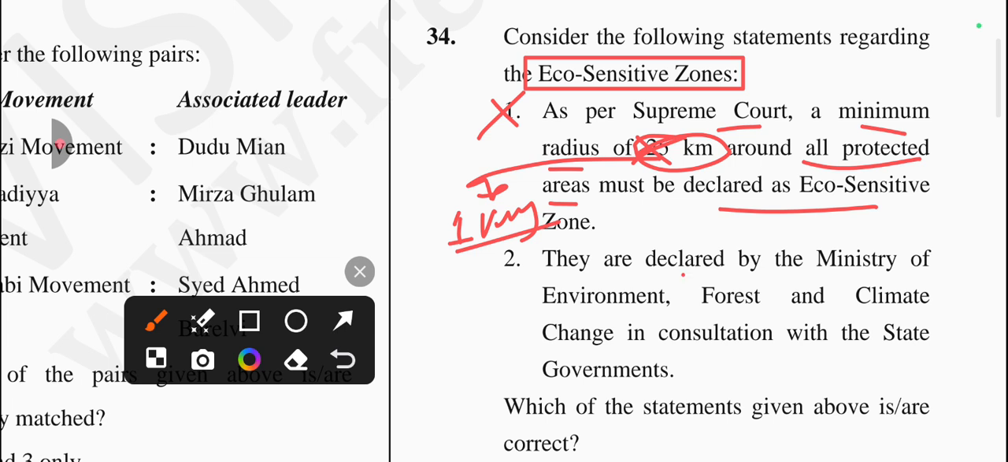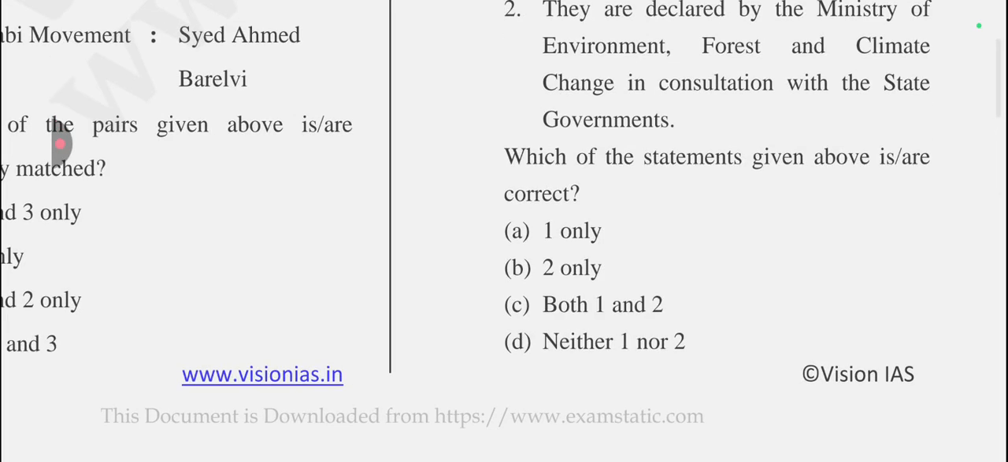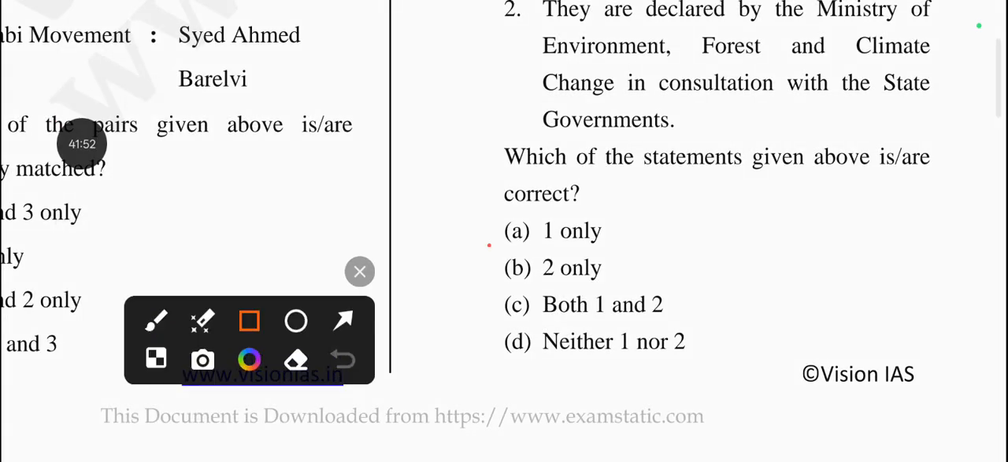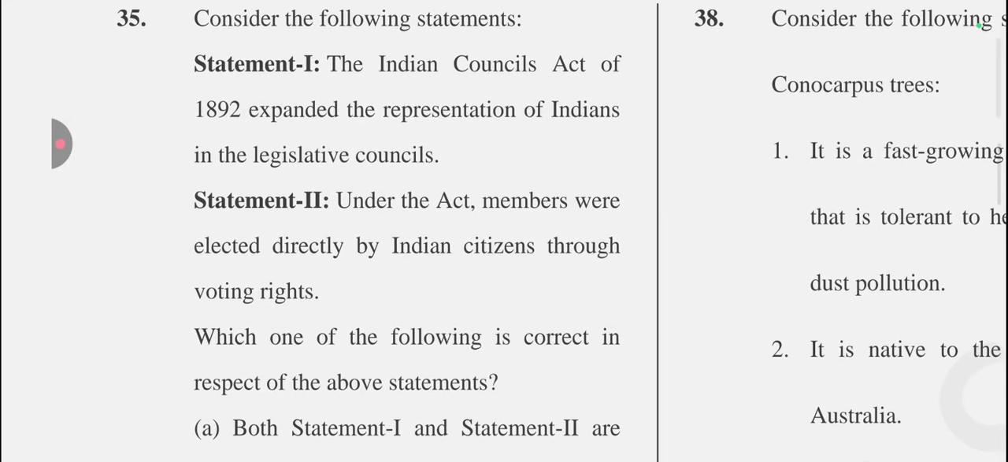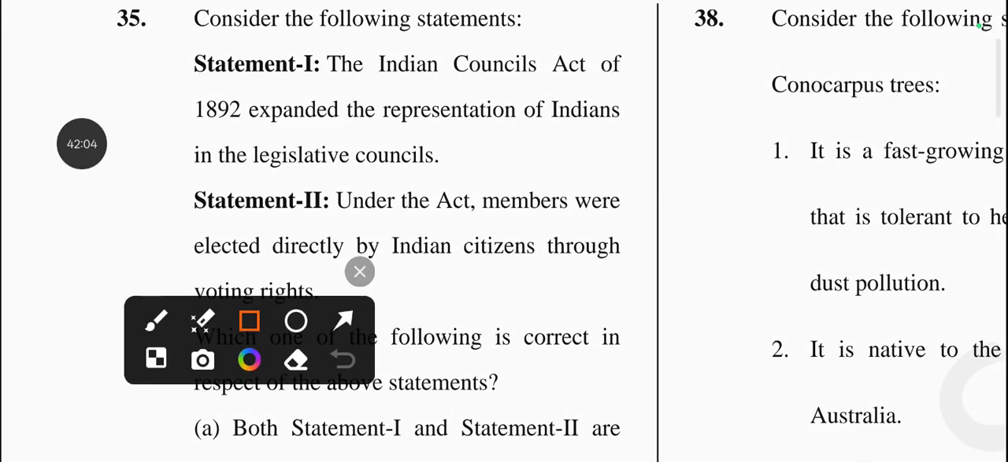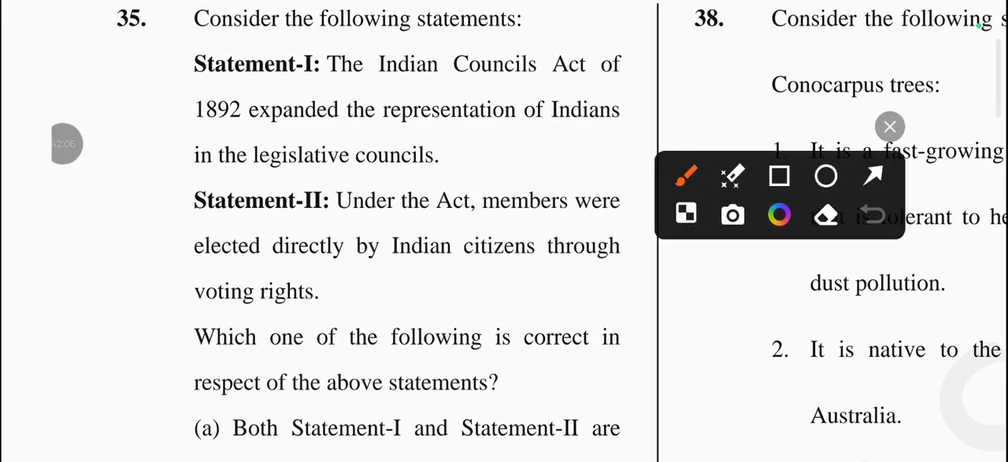Next one is, they are declared by the Ministry of Environment, Forest and Climate Change in consultation with the state government. Yes, it's a correct one. So answer for this question is option number B is the correct one, which is only statement 2 is the correct. Okay. Next question is, consider the following statements, and there is the statement based question. So first statement is, Indian Councils Act 1892 expanded the representation of Indians in the Legislative Council.